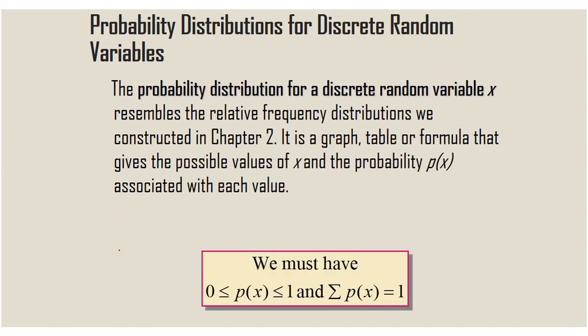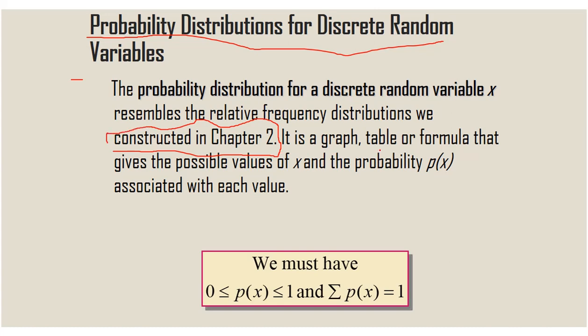Now we can see the probability distribution for a discrete random variable. First we see discrete random variables, then we see continuous. The probability distribution for a discrete random variable x resembles the relative frequency distribution we considered in the previous chapter. We discussed probability and relative frequency and all these things from the statistical definition of probability in the previous video.